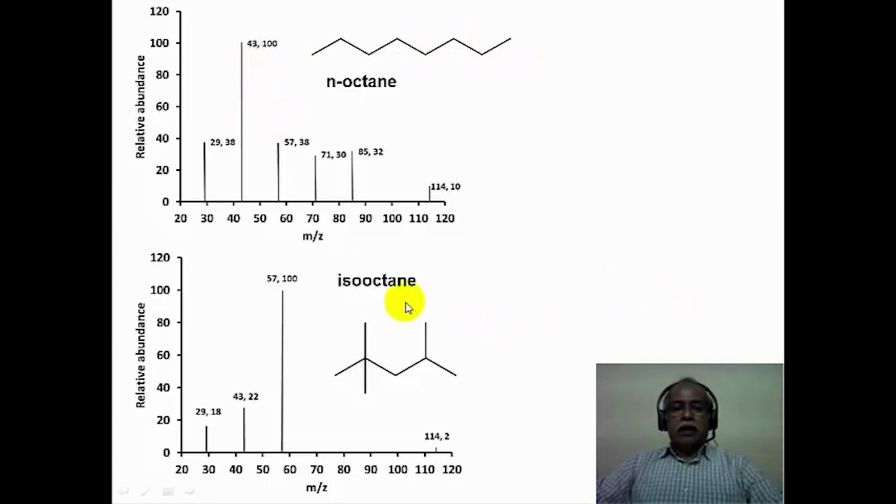On the other hand, if you look at isooctane, which is a highly branched hydrocarbon, the molecular ion at 114 is a negligible amount in comparison to n-octane. It is even smaller than n-octane. For example, here the relative abundance is 10%, whereas the relative abundance here is only 2%. And the fragmentation results in the tertiary butyl cation, which corresponds to 57, the most abundant peak or the base peak of the mass spectrum.